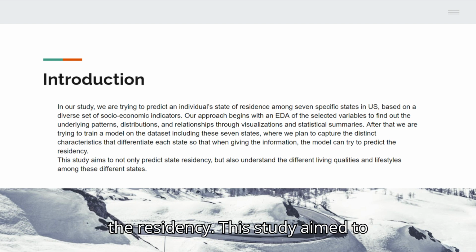This study aimed to not only predict state residency, but also understand the different living qualities and lifestyles among these different states.